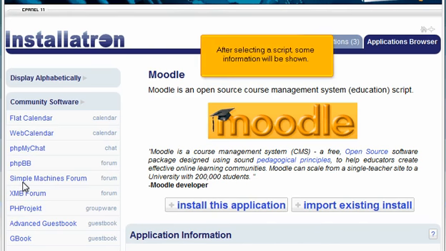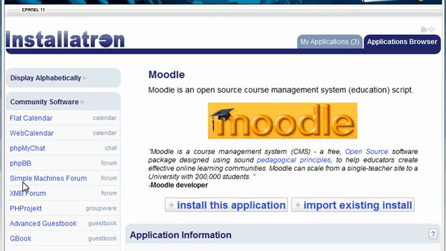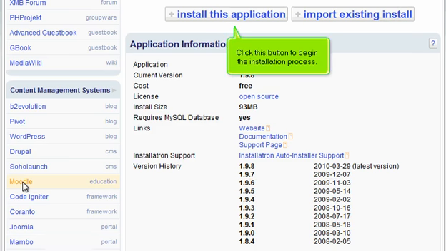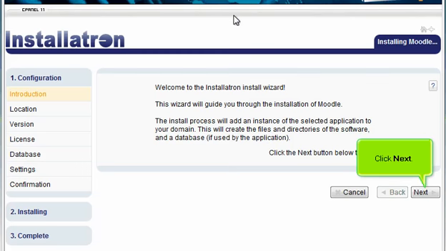After selecting a script, some information will be shown. Down here at the bottom, we can see the current version number, license information, install size, and some helpful links, such as documentation and support. Click this button to begin the installation process. Click Next.